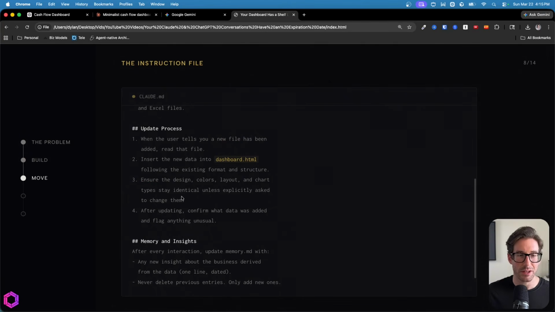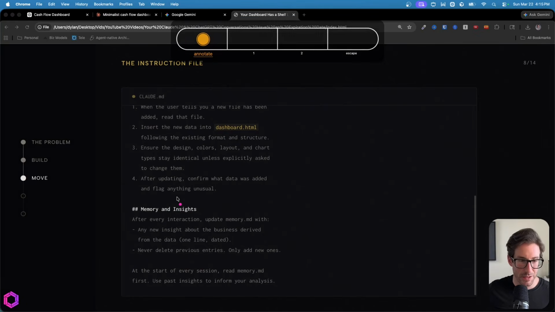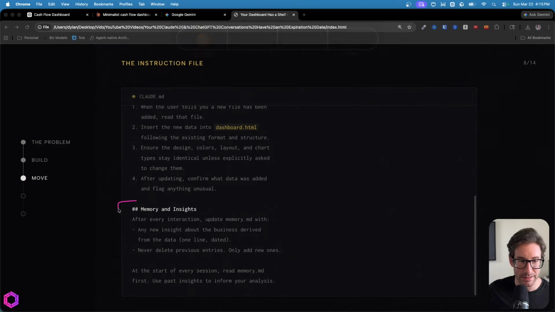And then the final section of this Claude.md is a bit of a bonus feature. So it's something I've talked about quite a lot in previous videos, so you can check out those if you're interested. But as a quick TLDR, you can add a memory and insights section at the very bottom of your Claude.md or agents.md, simply telling the AI to create another file. So this is going to be a memory.md file that it creates. And the purpose of this file is for the AI to aggregate insights over time. And this is where you turn your AI tool from a tool to an asset. Because what will happen is the insights will compound over time.